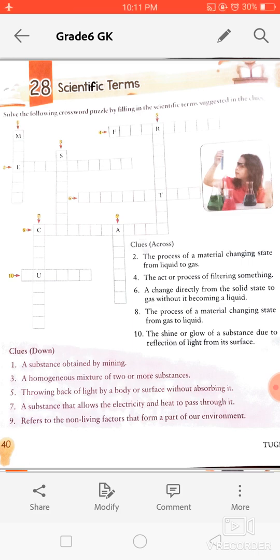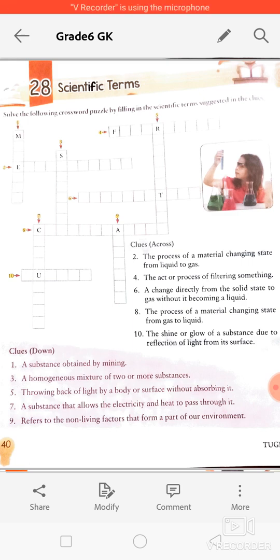Fifth question is throwing back of light by a body or surface without absorbing it. Like you all have seen that when we throw light on a glass, the glass doesn't absorb the light, it just throws it back. It is called reflection. So the process when any surface or substance doesn't absorb the light and throws it back is called the process of reflection. Okay.